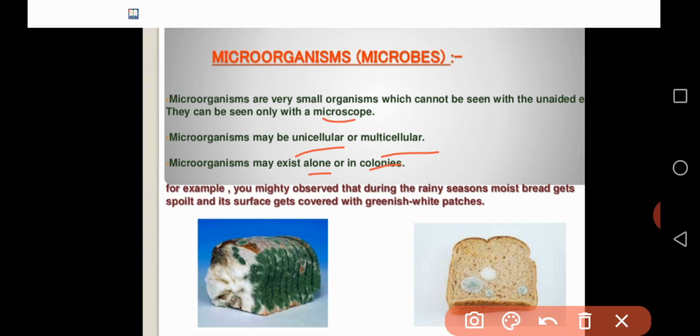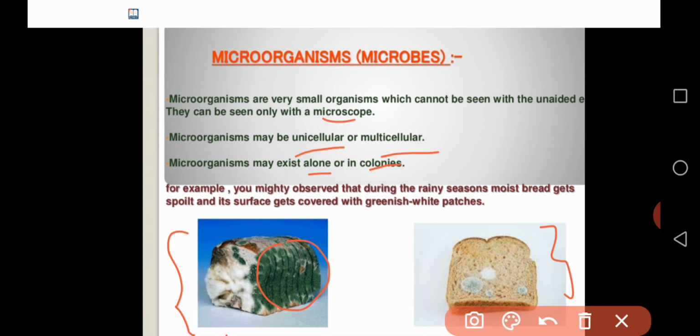For example, I will tell you one example. You see the picture here, the bread is there, and you see the green colored patches, white with green colored patches.